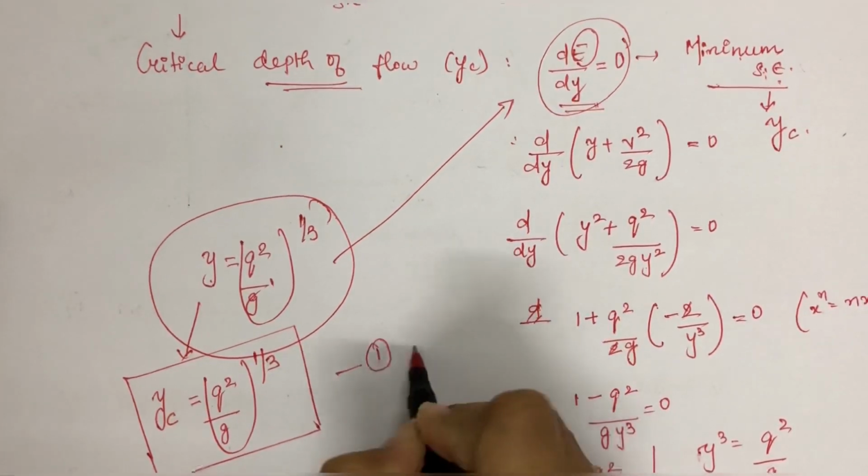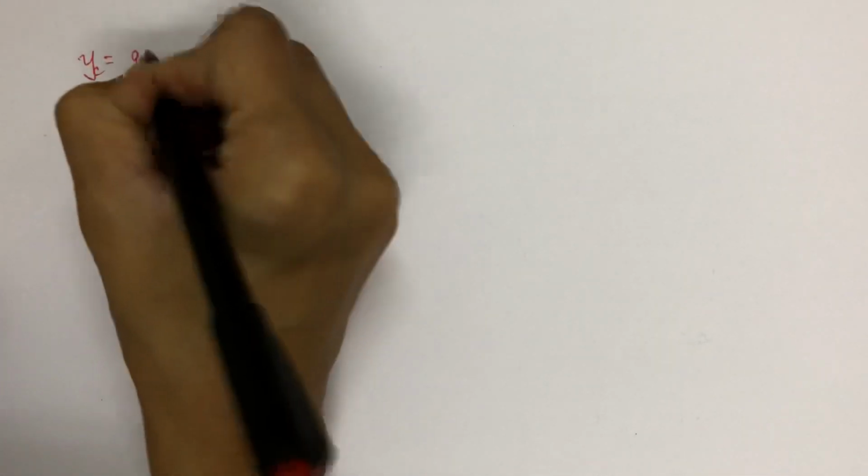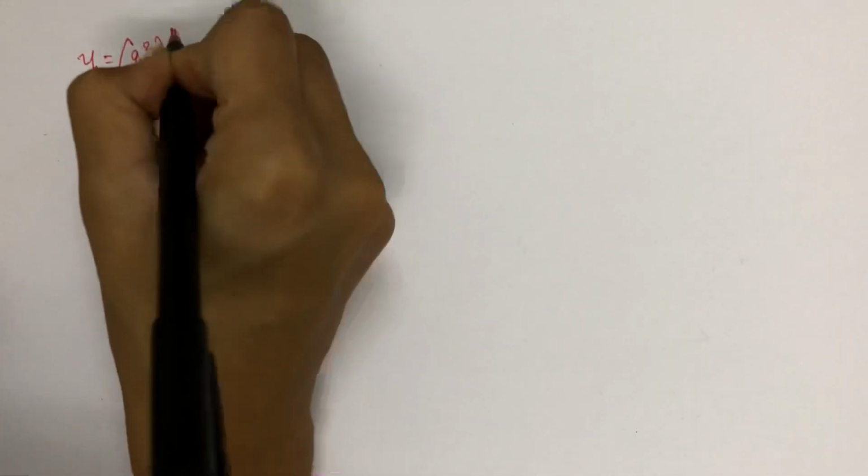So this is the one equation which you need to remember. Okay, so we know that the mathematical expression for the critical depth yc is given as q square upon g whole raised to 1/3.